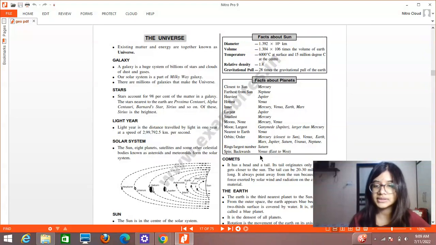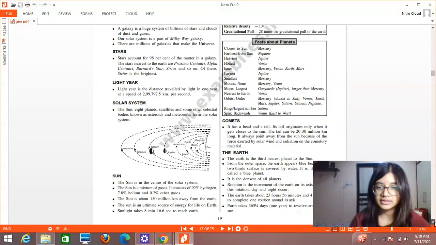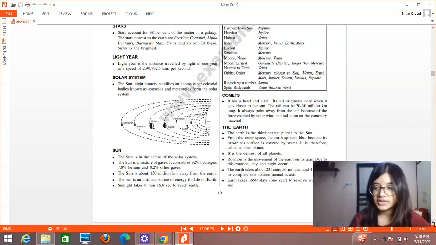Then spin backwards, that is, all the planets rotate from west to east, but Venus rotates from east to west. So comets, it has a head and a tail. Its tails originate only when it gets closer to the sun. The tail can be 20 to 30 million kilometers long. It always points away from the sun because of the force exerted by the solar winds and radiation on the cometary material. Then the Earth, as we know, is the third nearest planet to the Sun.